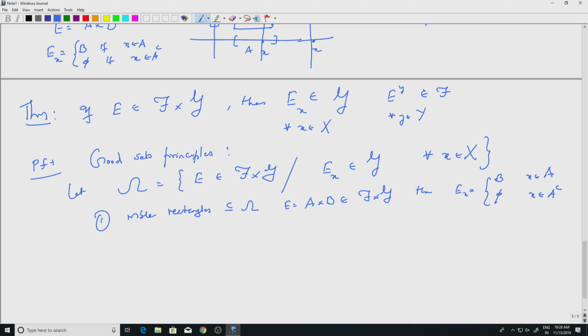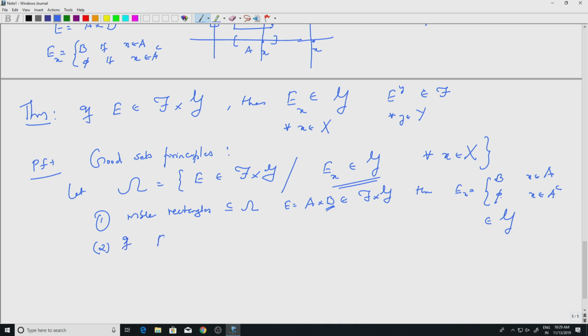So E sub x is either B or phi, but B is in script G. So this would be in script G all the time, right. So this is satisfied. So measurable rectangles are in omega. Well, now you can see where it is going.